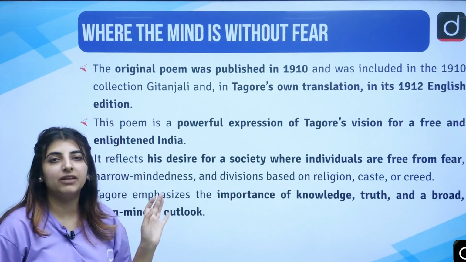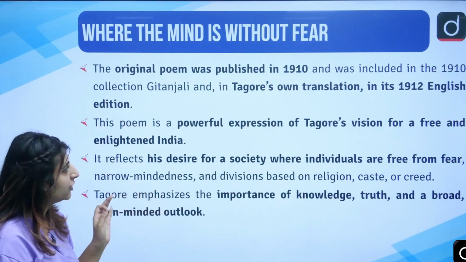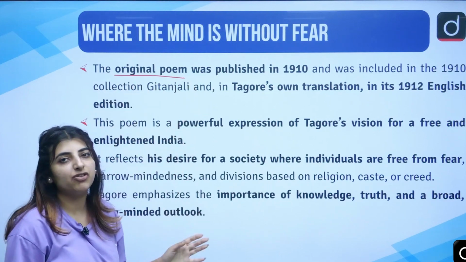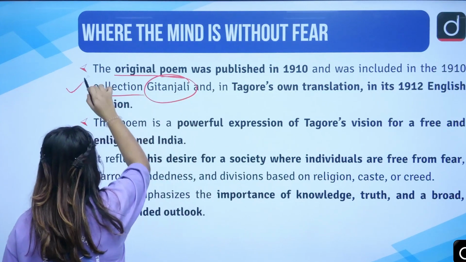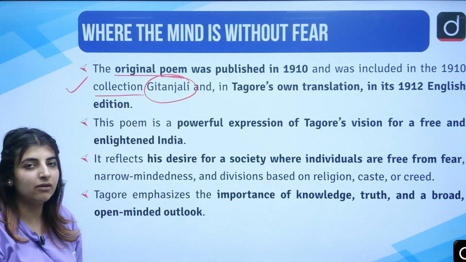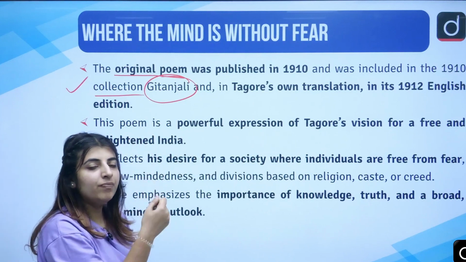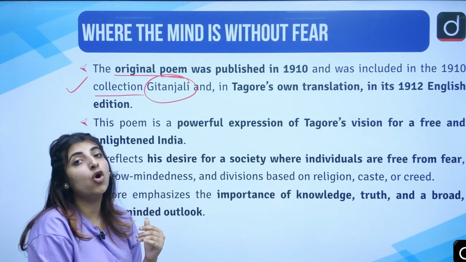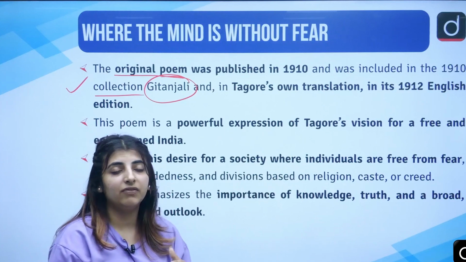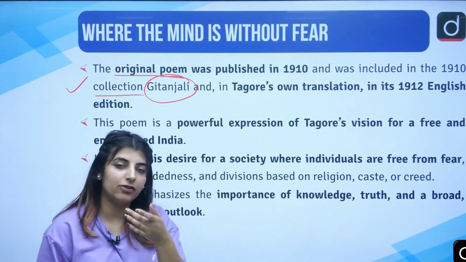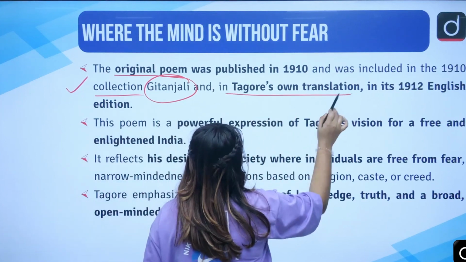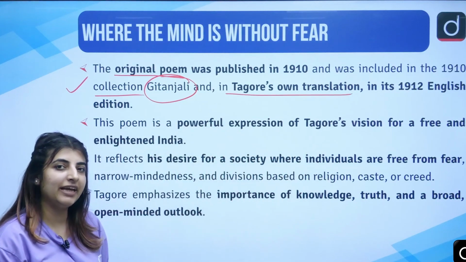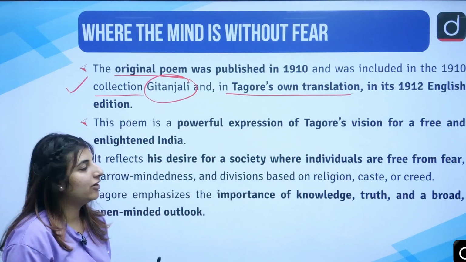Where the Mind is Without Fear, which is a poem written by Tagore. The original poem was published in 1910, included in the collection GITANJALI. So this is one factual thing which you all should note down, that this is not a separate poem, but it is included as a song. There are certain universities and colleges which teach this very poem at the bachelor's level. His own translation is from 1912, in English, and we are going to read the English translation only.